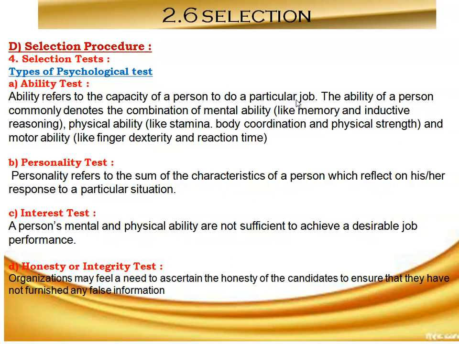Ability refers to the capacity of a person to do a particular job. The ability of a person commonly denotes the combination of mental ability, physical ability, and motor ability like finger dexterity and reaction time. Okay, then the next one is personality test.